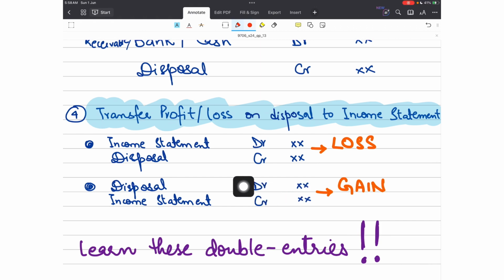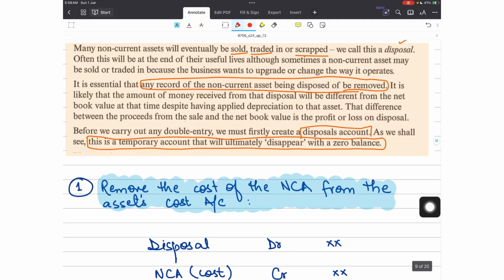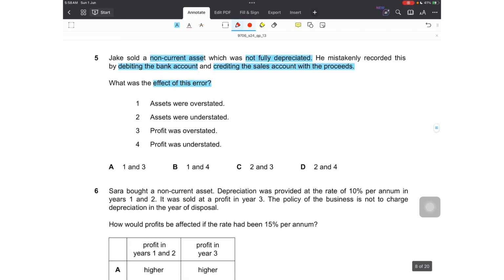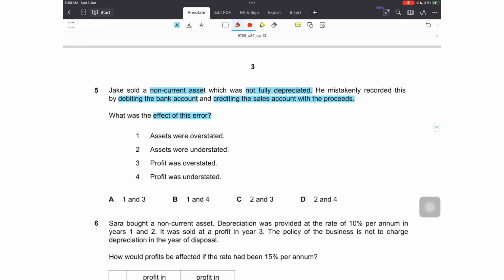So in case of loss, the disposal account would be debited, and in case of profit, the disposal account would be credited. But what did Jake do? Instead of making all these 4 types of double entries, he just debited the bank account and he credited the sales account. Should sales account have been involved in the first place? No. Sales account only records sales of goods, that is sales of inventory. This isn't a sale of inventory, it's a disposal of non-current asset. Sales account shouldn't have been involved at all.